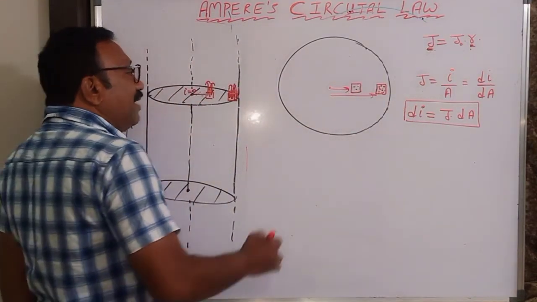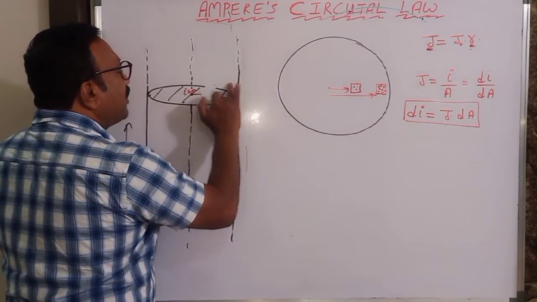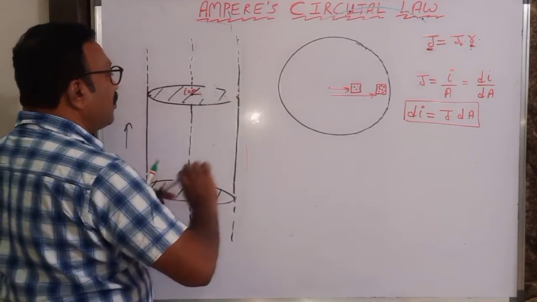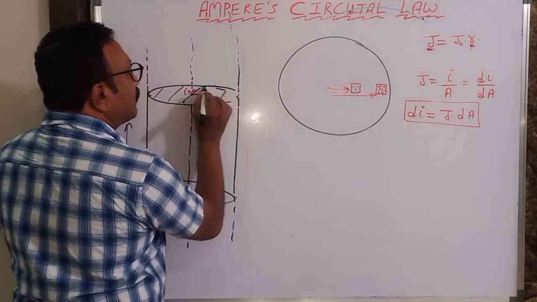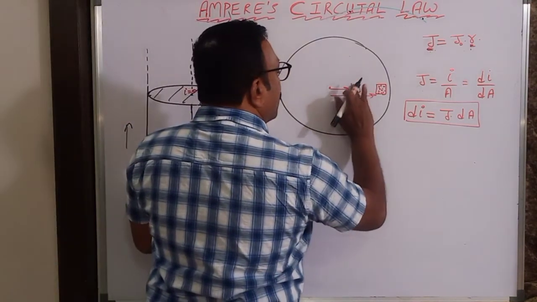So I will take one small, but let me remove this part to make you understand current density varying. I have drawn this. Here also I'll remove this.